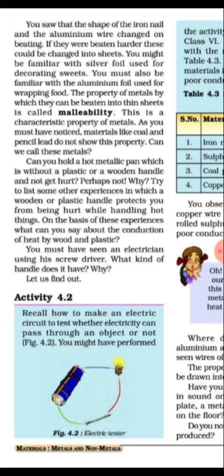Next, activity 4.2. Let us recall how to make an electric circuit to test whether electricity can pass through an object or not. You have already done this in class 6, that means the electric tester. In order to prepare an electric tester, you have to use a simple cell, a bulb, and wire.